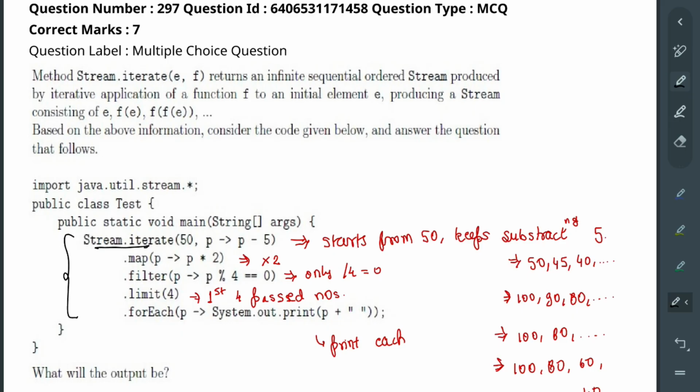Okay, so first we are starting a stream. Not an infinite stream, we are just starting a stream for now. हमने यहाँ पे stream start किया.